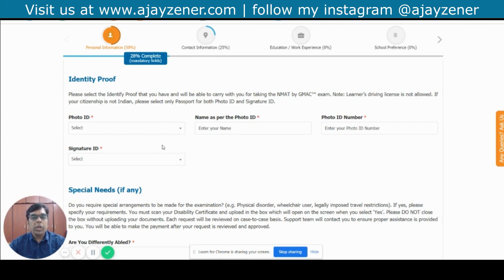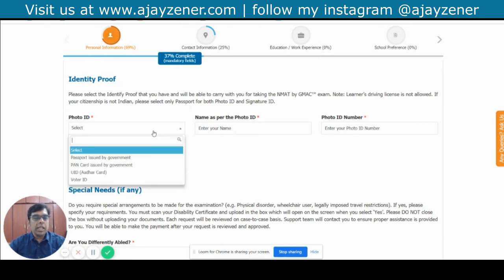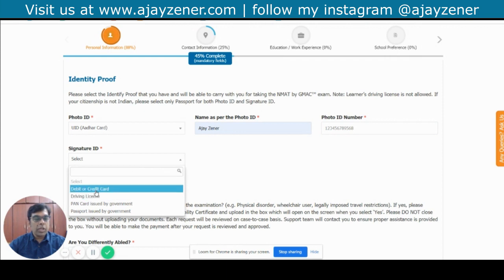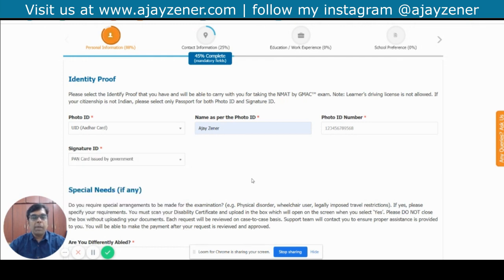So now you will need to have a photo identity. Your name should tally with that, a photo ID number, and a signature ID separately, which has your signature. Now, what kind of ID you can use is already given there. It's very clearly saying that your photo ID can be your passport, your PAN card, or your Aadhaar card, or the voter ID. So I'm going to put one of them, and I'm going to choose my signature ID, out of which you can choose either your debit card or credit card, driving license, PAN card, or a passport issued by the government of India. So I'm going to use my PAN card here. Make sure all these documents are there with you.